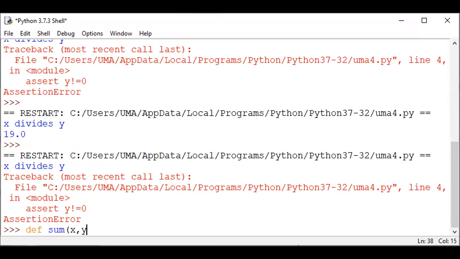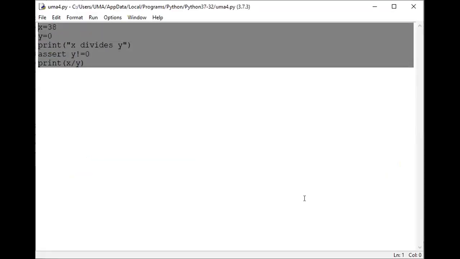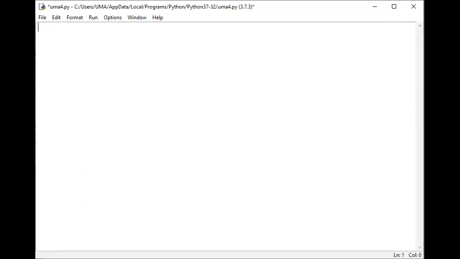x is one value, y is one value. I'm taking two different values, and I'm taking multiple statements. By using def, you can define functions. Here I'm giving the name of the function: sum of x comma y colon.